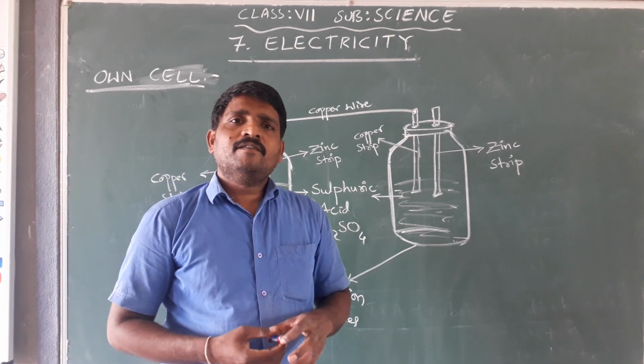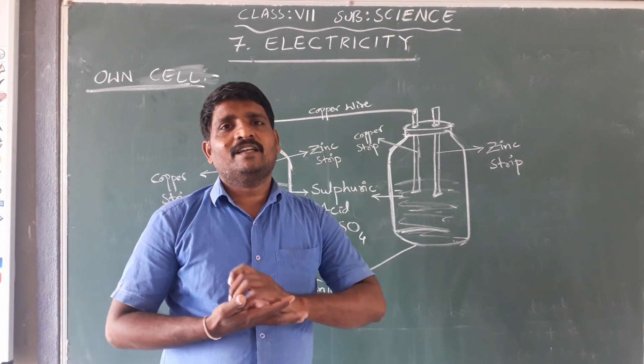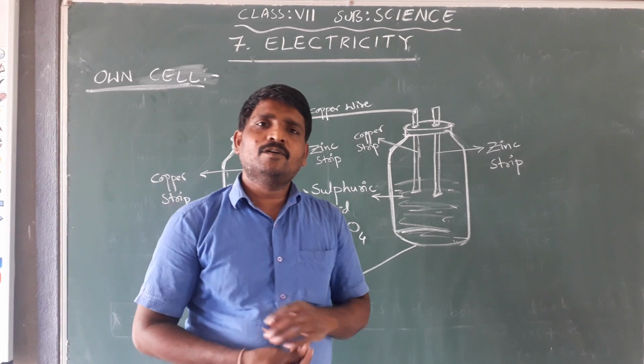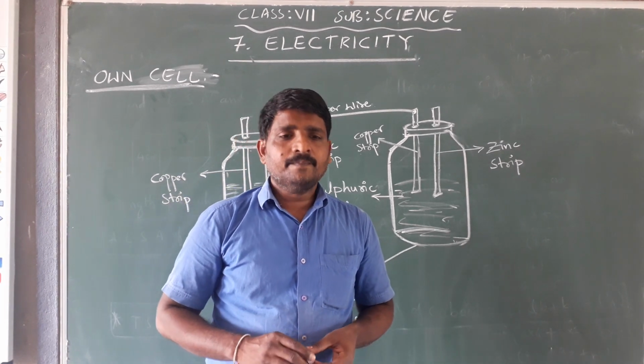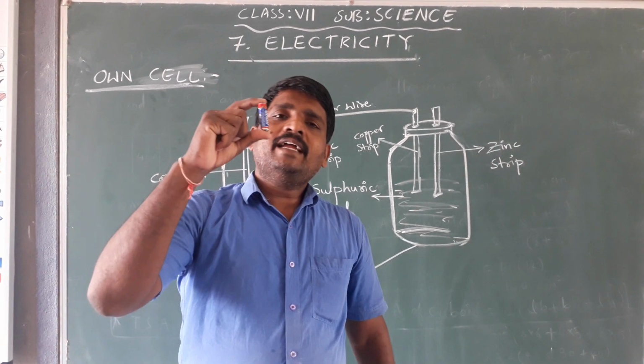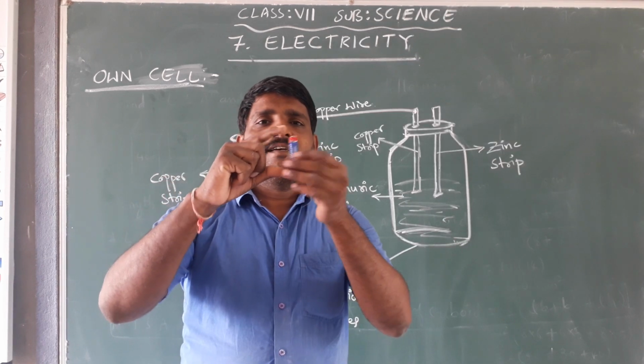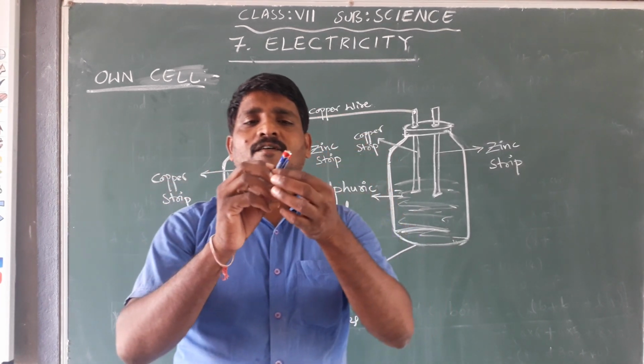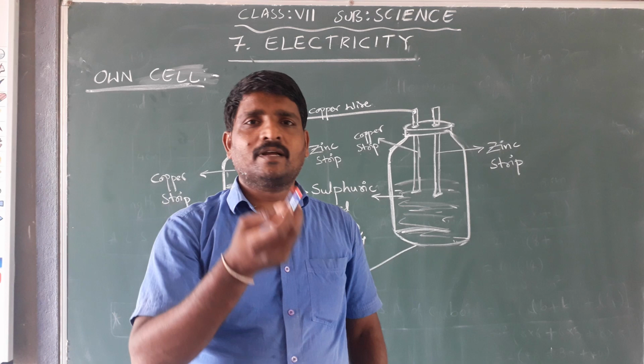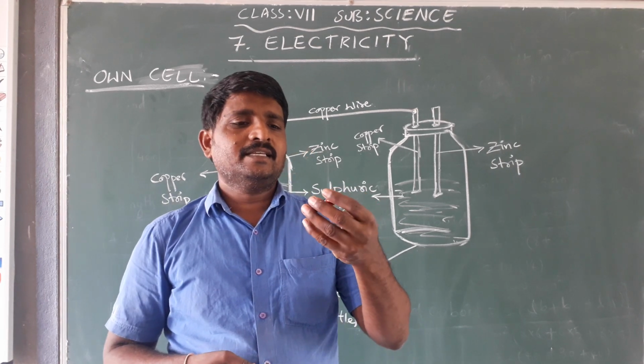Today we'll see what the functionality of that battery is, and how that battery is able to function. Before that, you might have seen this cell we use in a wall clock and remote control. This is an AA battery.